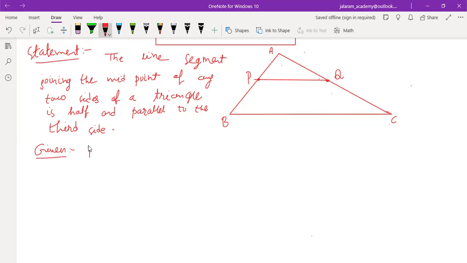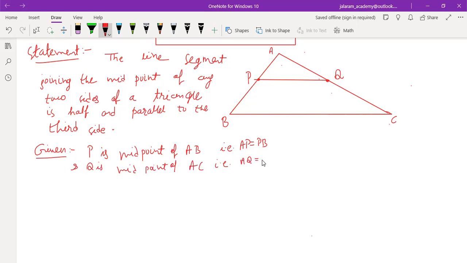Given that P is midpoint of AB, that is AP equals PB, and Q is midpoint of AC, that is AQ equals QC.